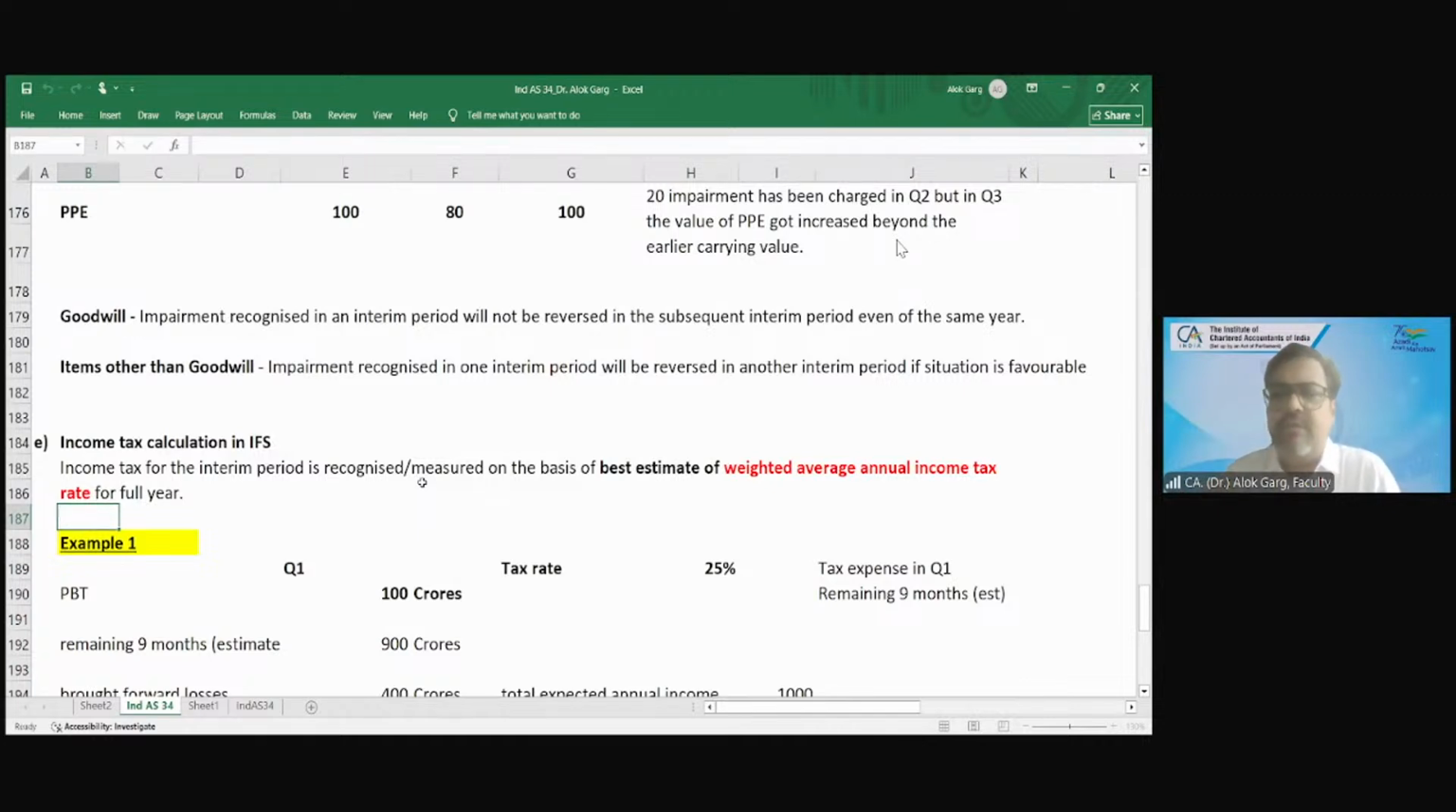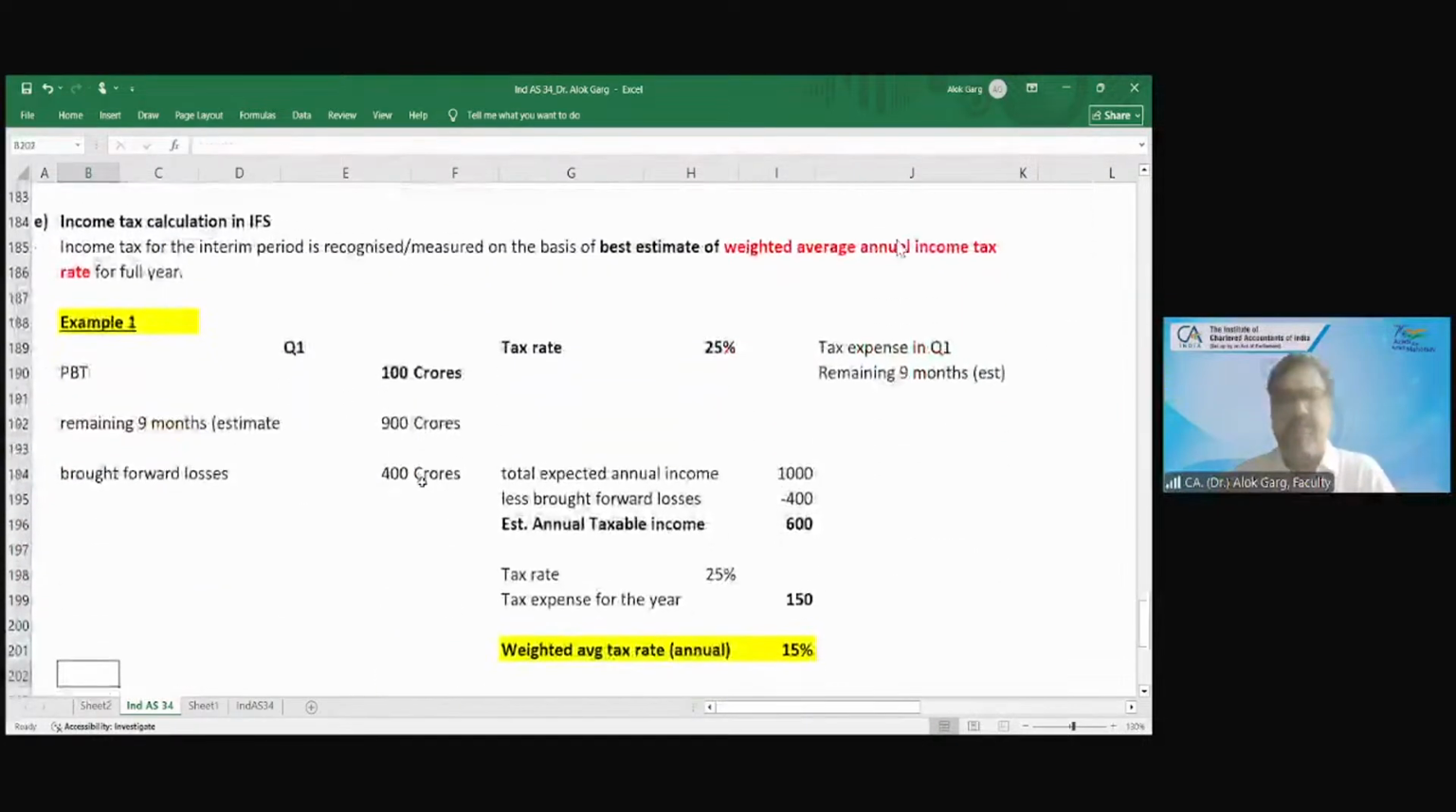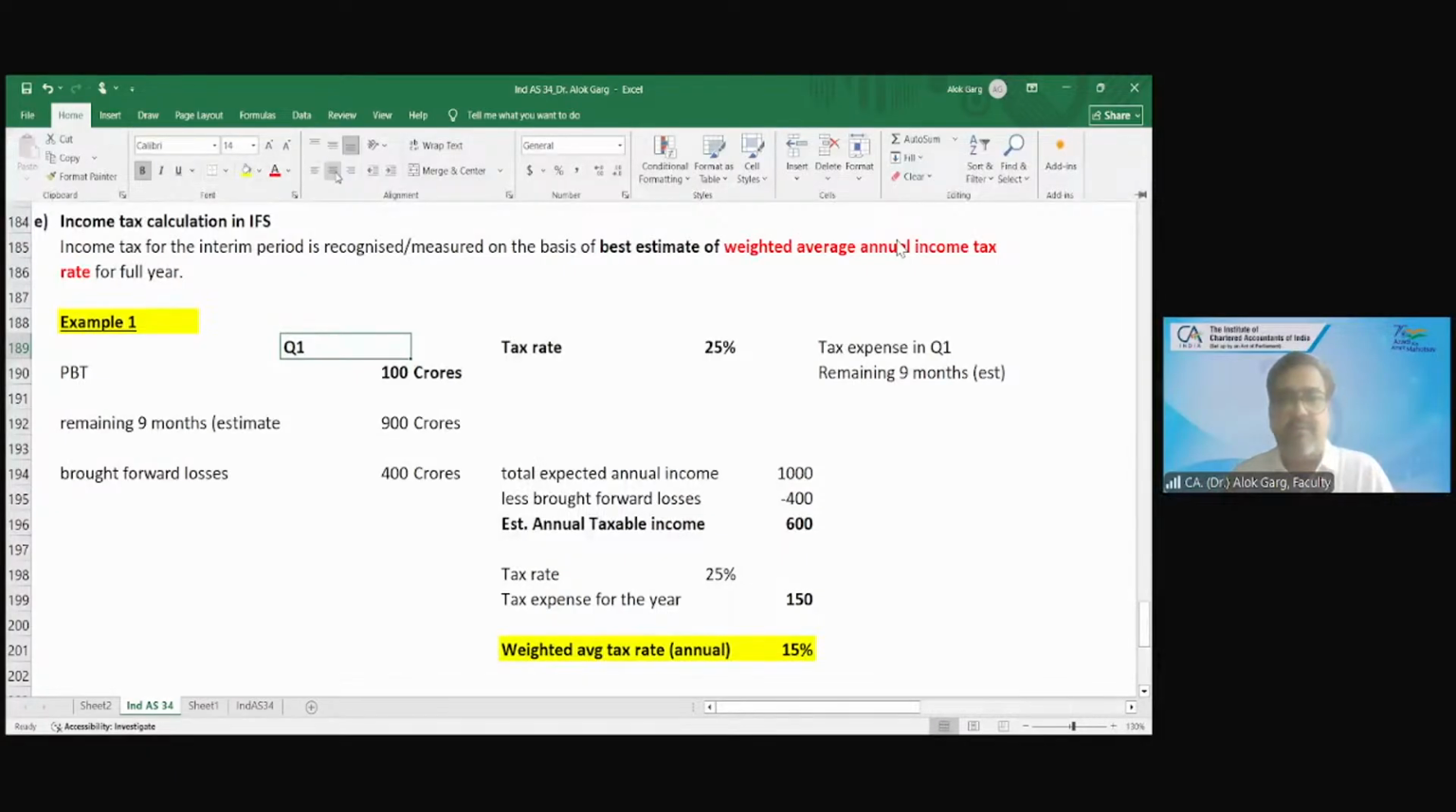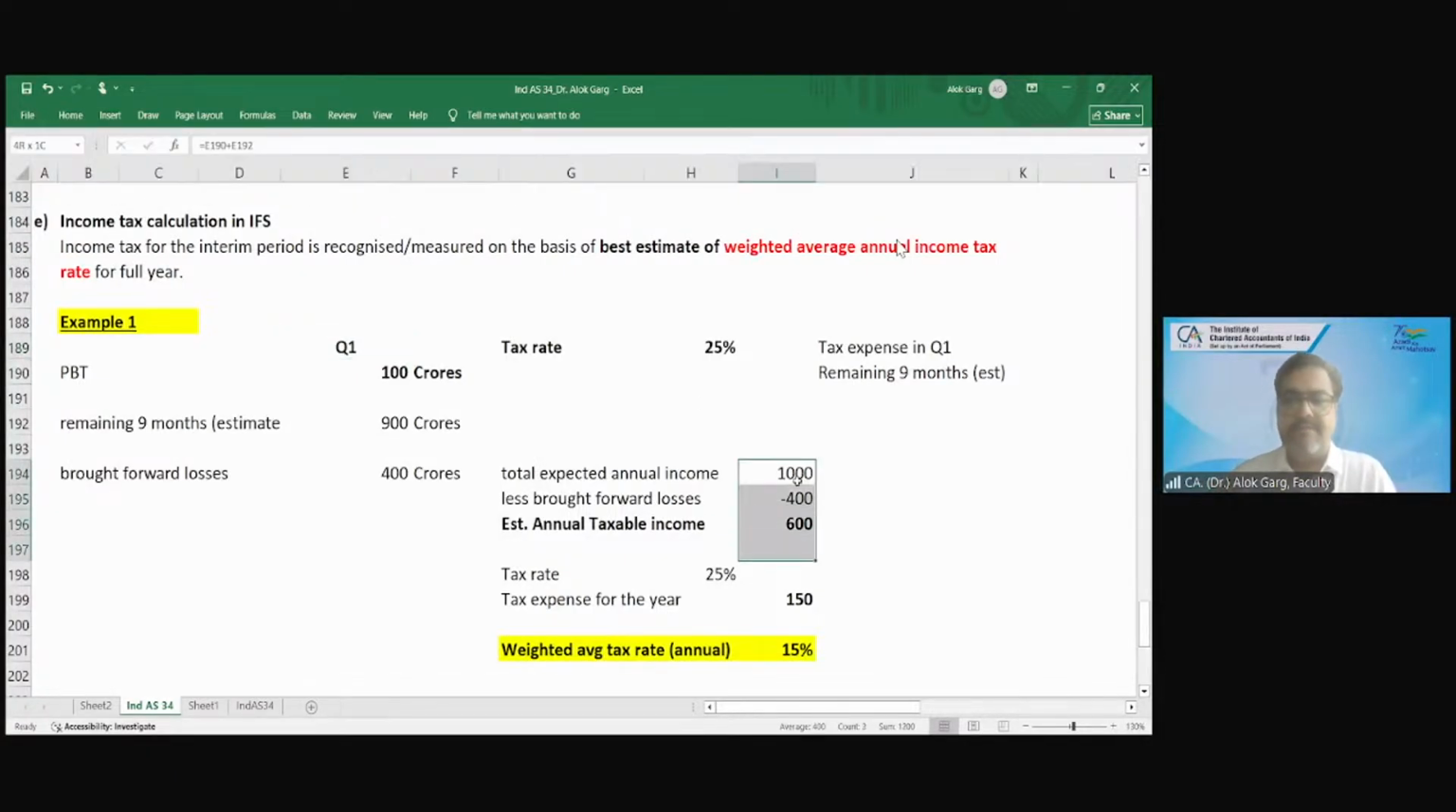This will be your weighted average annual income tax rate. So let me explain it with the help of an example. Example number 1. The company has closed quarter 1 and the profit before tax comes out at 100 crores, right?